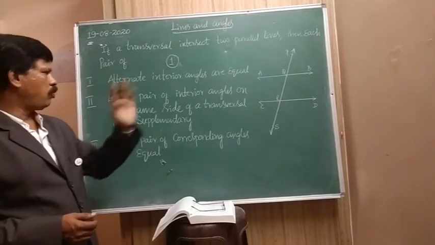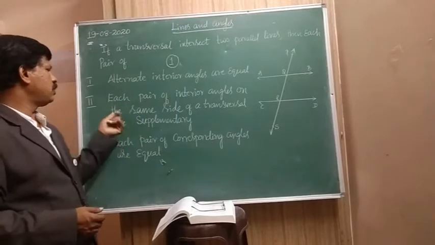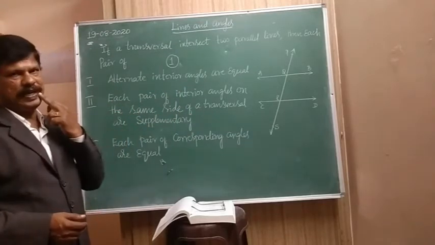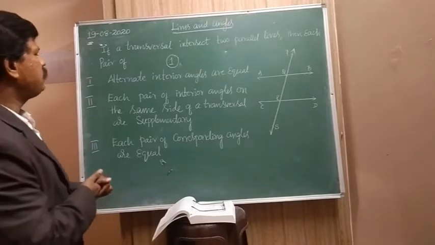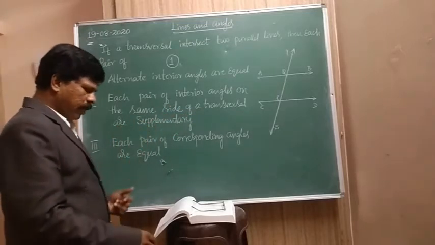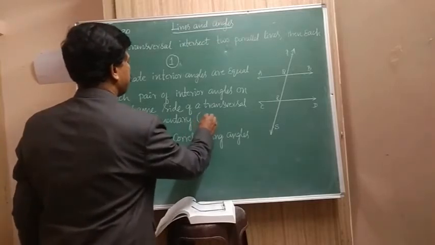That we are proving. Now each pair of interior angles on the same side of a transversal are supplementary. Supplementary angles, you know, the sum is equal to 180.